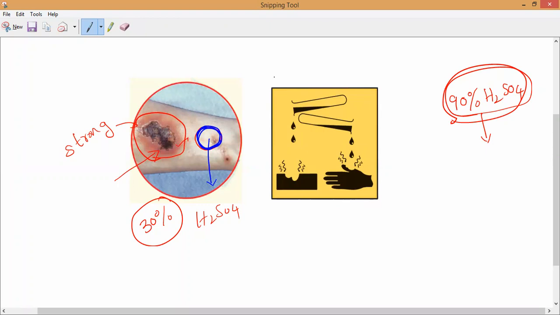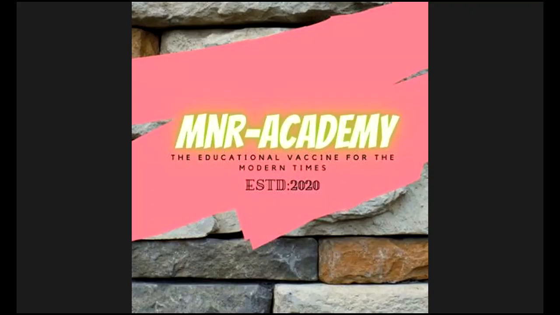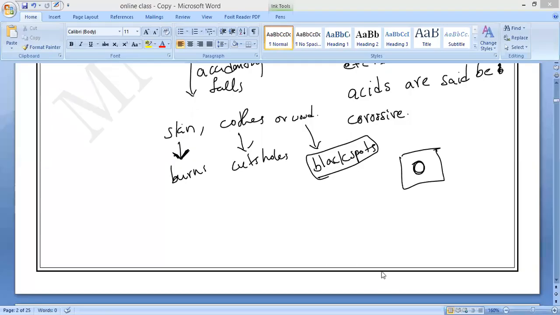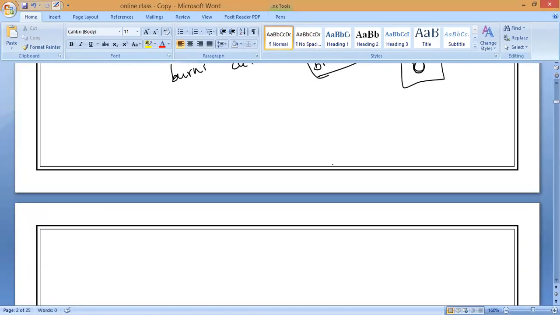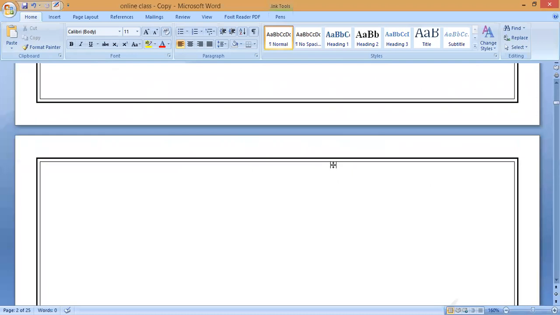Do you understand? Yes, sir. Yes or no? That is how dangerous it is. What if dilute acid falls on our hand? Dilute acids also cause burning, but not that dangerous. That is what you have to remember. Okay, Karthikeyan? Everything is dangerous. All the mineral acids are dangerous, whether diluted or concentrated. But the severity of the burning of our skin or cloth or whatever it is depends on the concentration. That is what you have to remember. Is it okay?